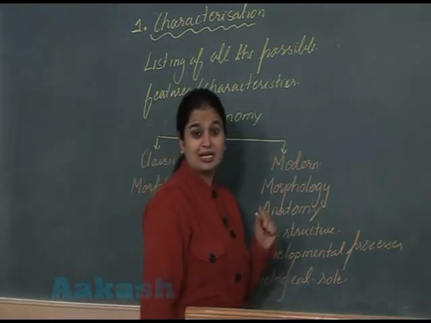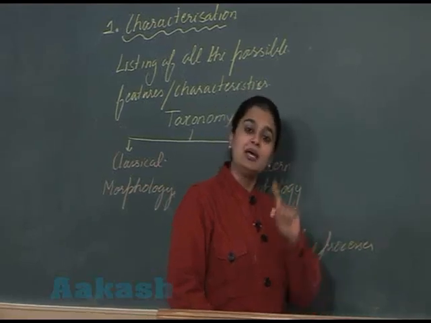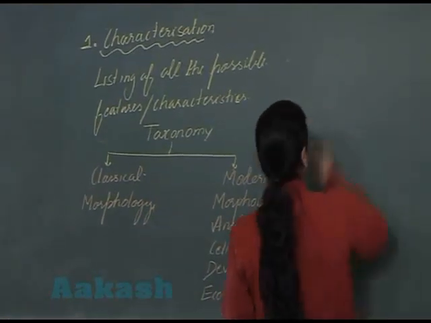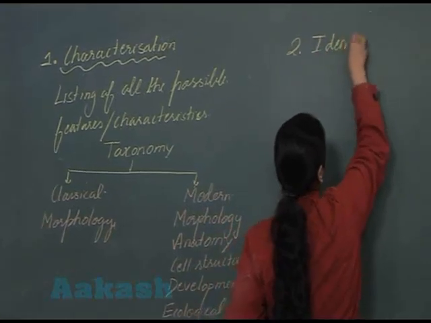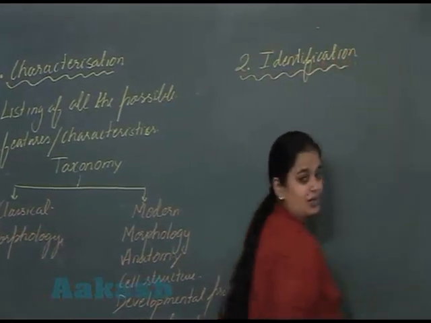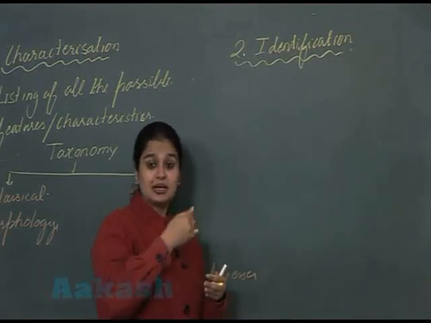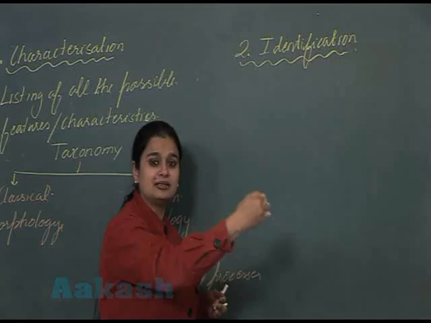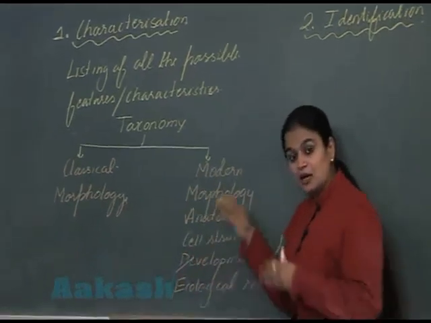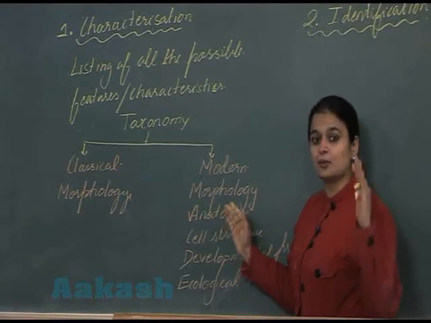Now we have studied the characteristics of the organism. On the basis of these characteristics, now we are going to perform the second step, that is identification. In the identification, characteristics of the organisms are compared with the characteristics of already discovered groups. Yes, just now we have listed these characteristics.